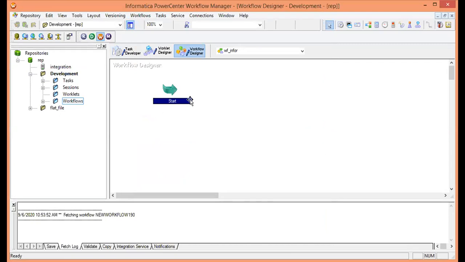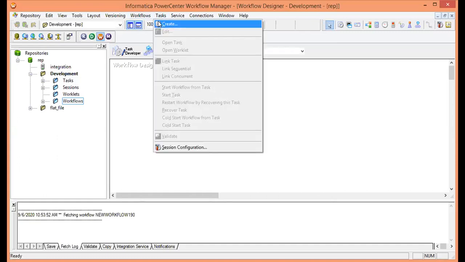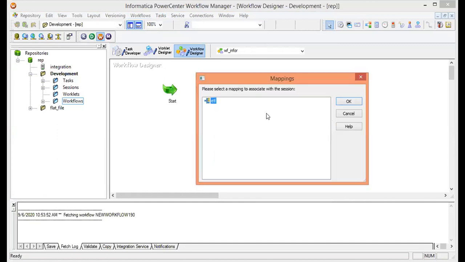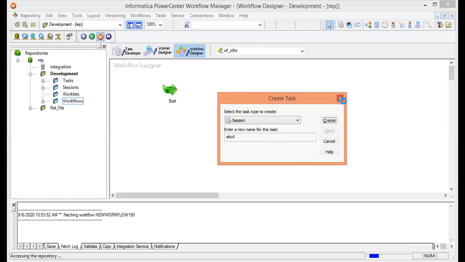In the same manner, we have to create a new task. Make a single click on the task, click on create. Here it will give you the option to create a task. You can give any name over here, like I'm giving ABCD. Then click on create. Here it will ask you to choose the mapping which you have done in the designer tab. This is the ETL which we have done in the designer tab, so it is already picked. Now click on OK. Now we will see a new task get created. This is called a task. Now click on done.